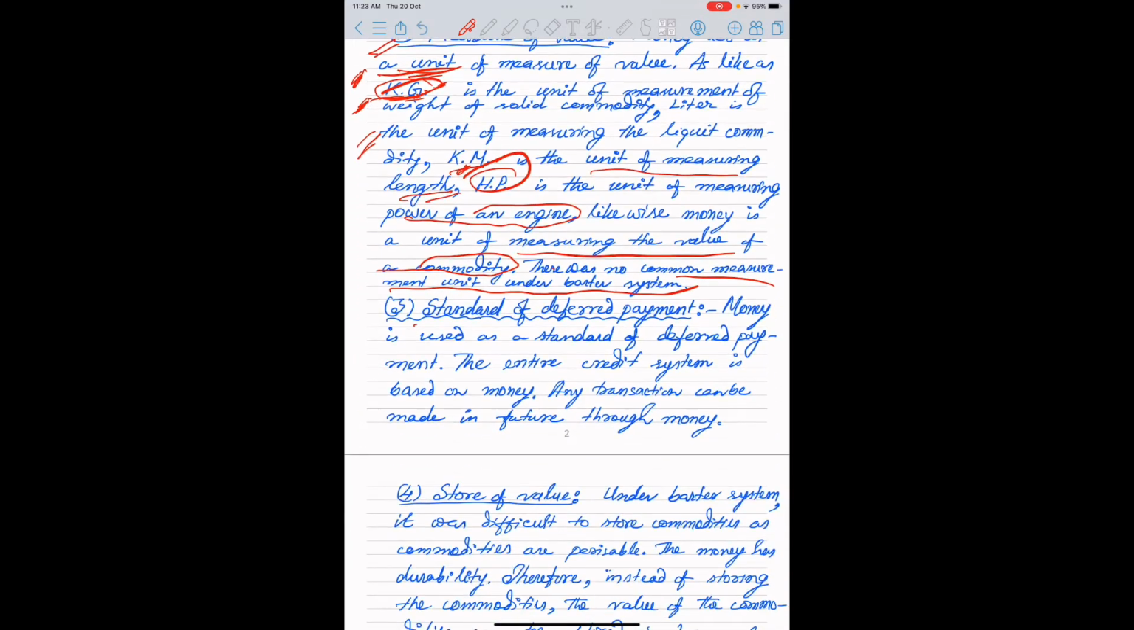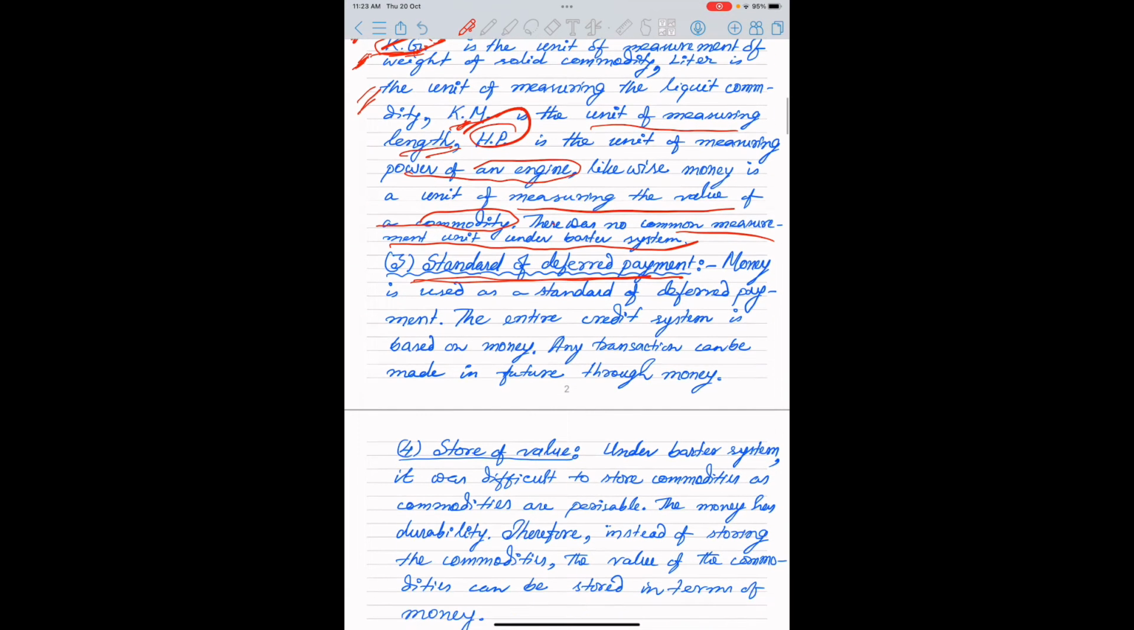Next, come to the point, standard of deferred payment. Deferred payment means what? Deferred payment indicates that there is an agreement between the buyers and sellers, and payment is stayed for the future. The entire credit system is based on money.